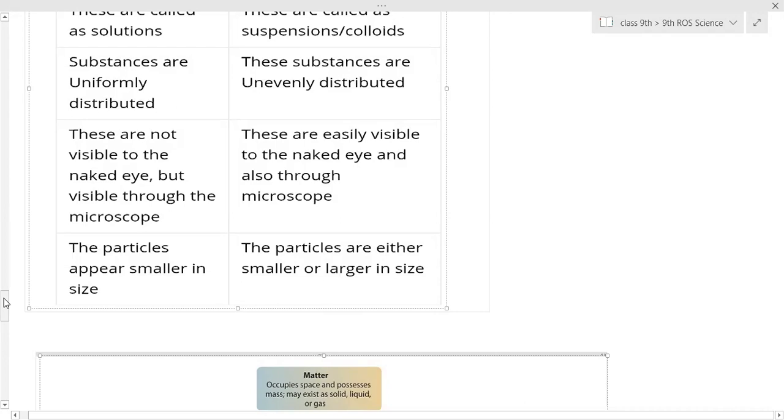Done, ma'am. Okay, and just the last point. Here one more point, write it down. On the homogeneous part, the boundaries of separation cannot be seen. Last point of homogeneous, boundaries of separation cannot be seen.